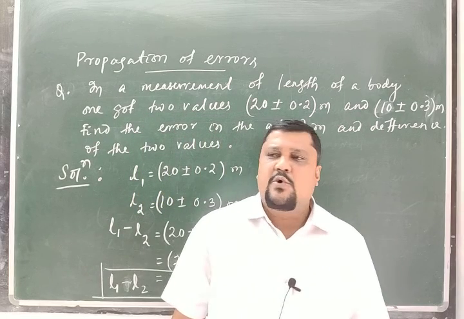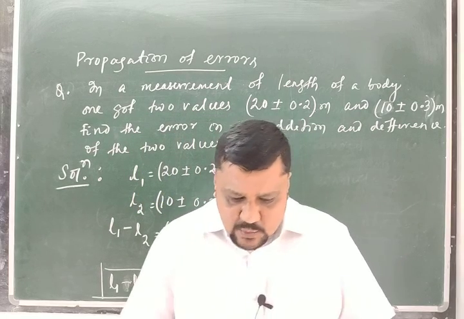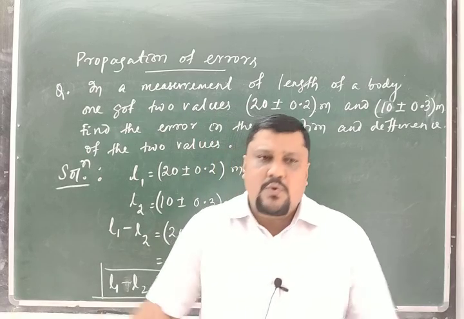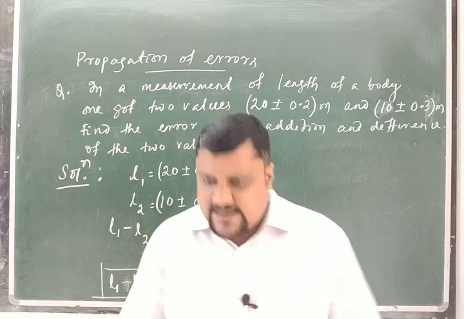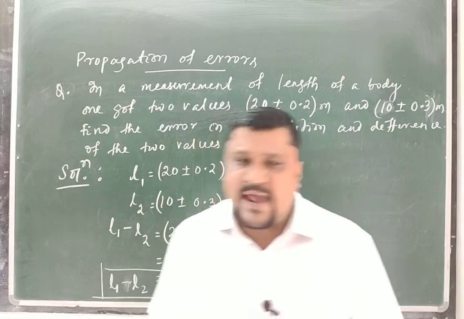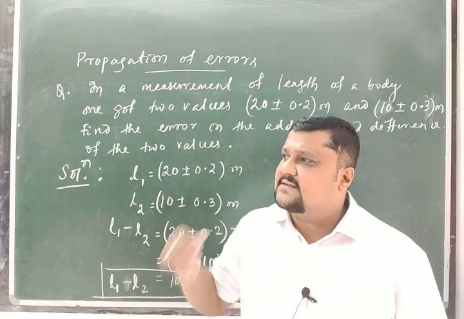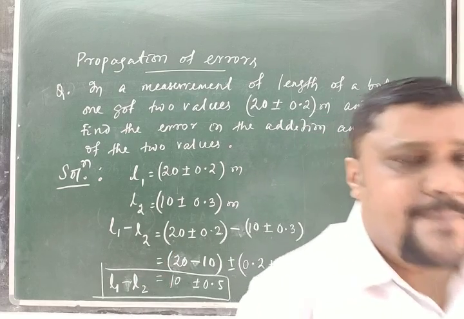Then next we will go for the product. When two measured values or two physical quantities are multiplied, how does this error propagate and how does it affect the result? Okay.